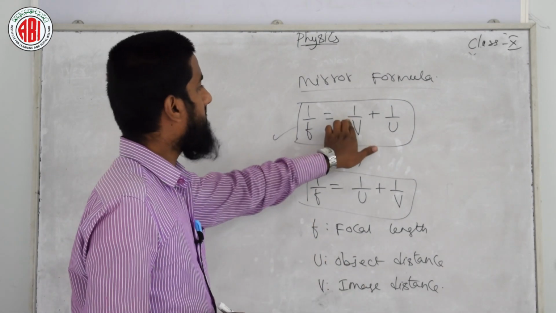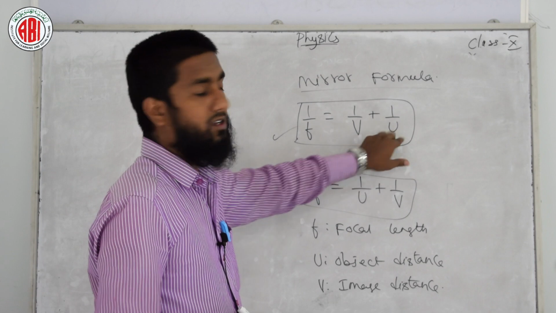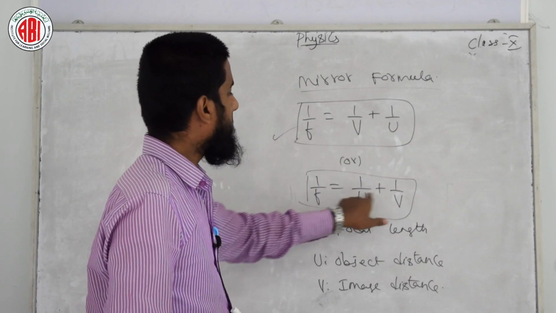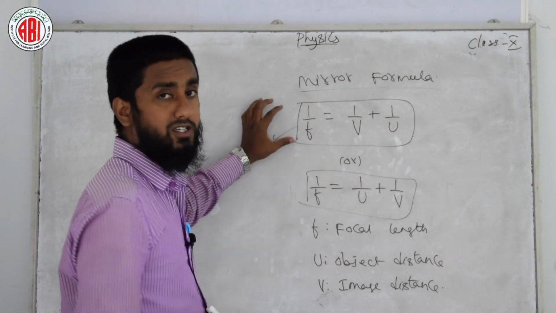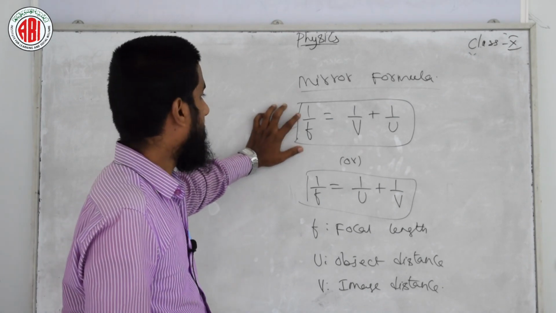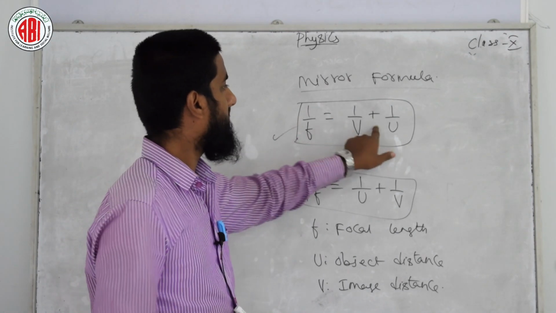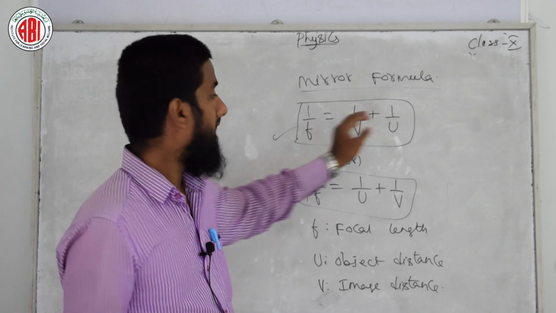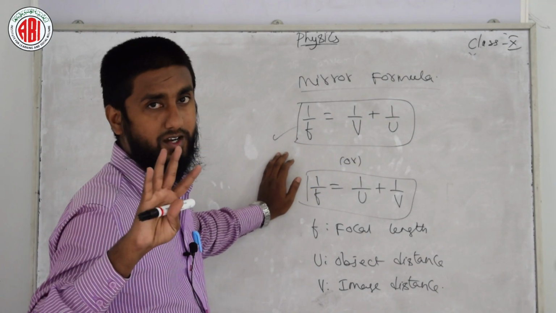1 by f is equal to 1 by v plus 1 by u, or 1 by f is equal to 1 by u plus 1 by v. But my suggestion is to remember this formula in this sequence only, like 1 by f is equal to 1 by v plus 1 by u. Why? Because you will get the answer in your 4th chapter as of now.